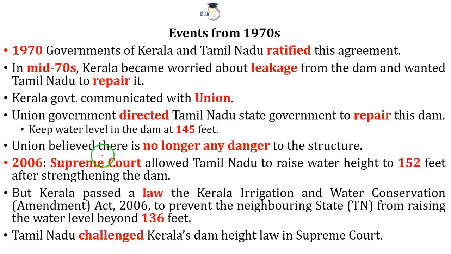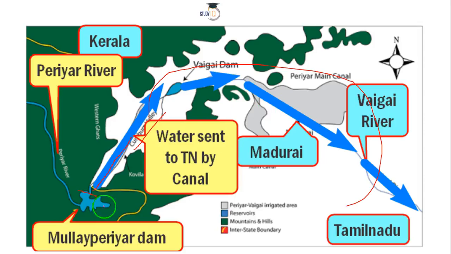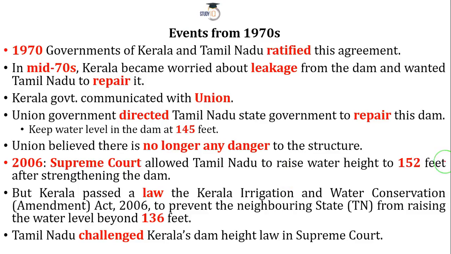But we have not ended here. Let's move ahead. Now, as you know why this dam is important, as I told you, agriculture is one of the main things. Now after independence till 1970, everything was fine, and what happened in 1970 is that both the states of Kerala and Tamil Nadu ratified an agreement that they were happy about the status of this Mullaperiyar Dam.